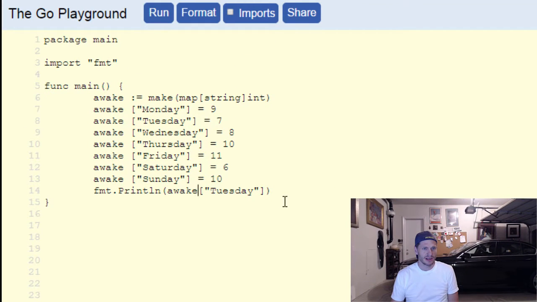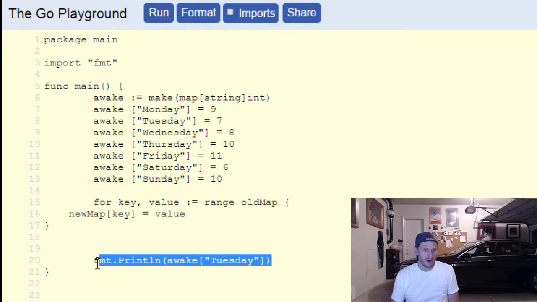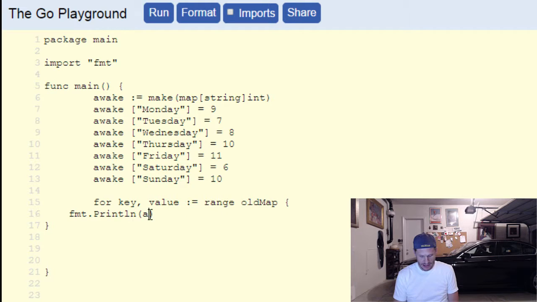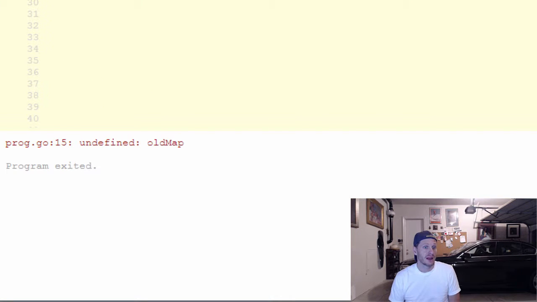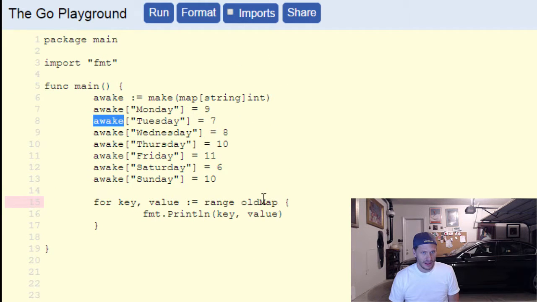But let's just look at it to print stuff. That's what we want to do. So instead of doing that, I'm going to drop this down in here, and then I'm going to take fmt.Println, take that line and put it right here. I'm going to print line my key, and then the value. If I wanted to, I could put a little notation in. So I'm ready to run this. Undefined, old map, because I need to change that to await. Control C, and there we go. Now format and run.